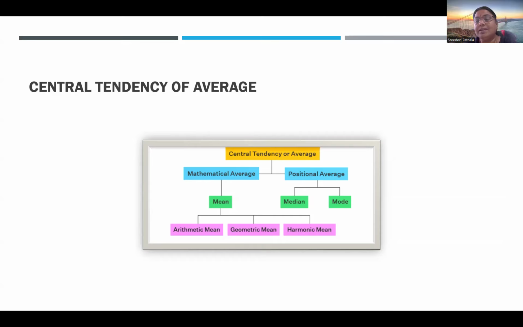Mode is a repeated value in a data set, a value that you see repeated continuously. How is it used in our general life? A product which is sold very frequently, for example.